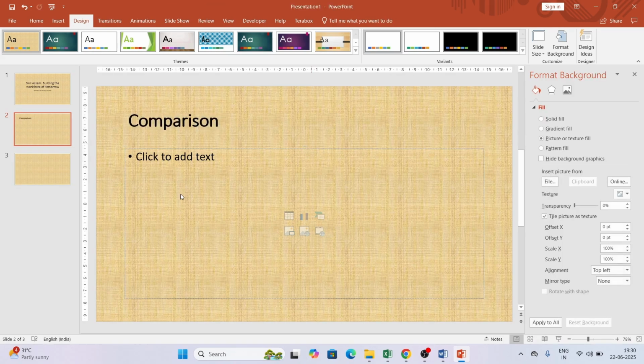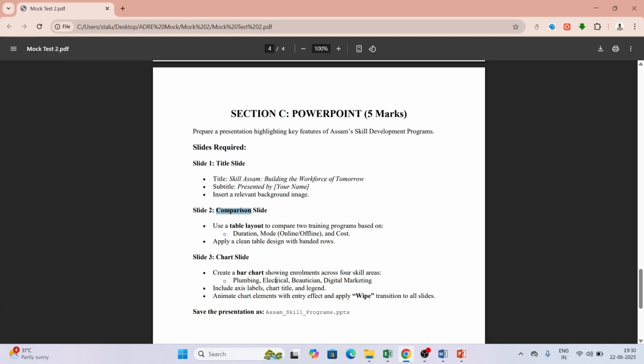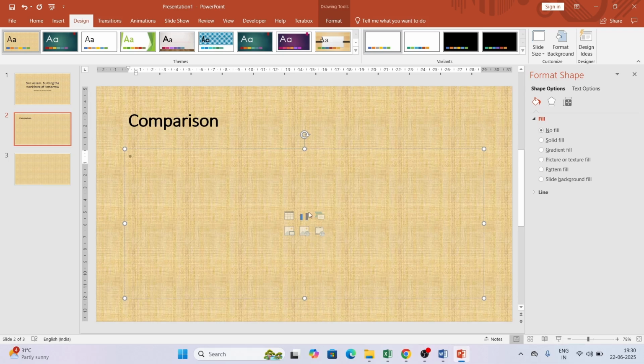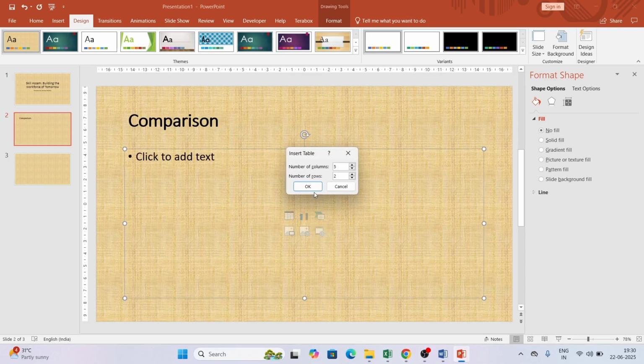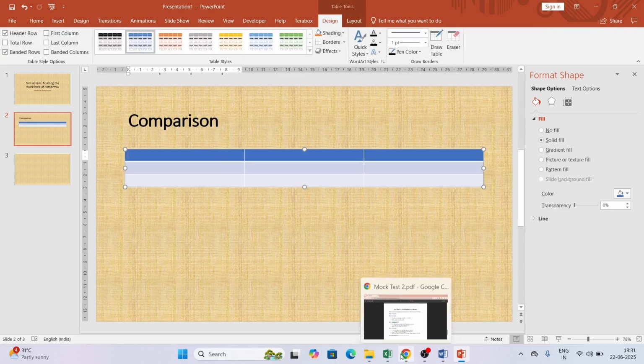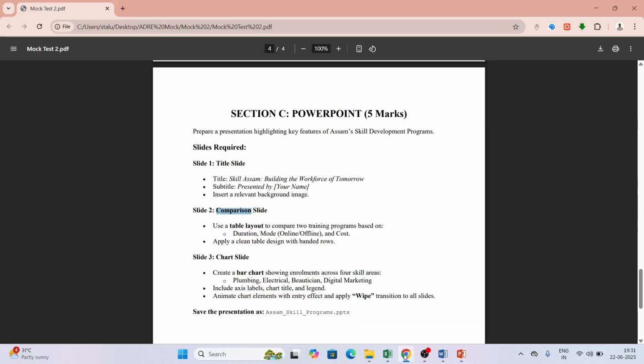Now what we need to do is add what they've given: use a table to compare 2 training programs based on duration. Okay, we need to create a table and compare 2 training programs. So let's say I will insert a table, 3 columns and 3 rows, and we are done. Now we need to compare based on duration, mode and cost.